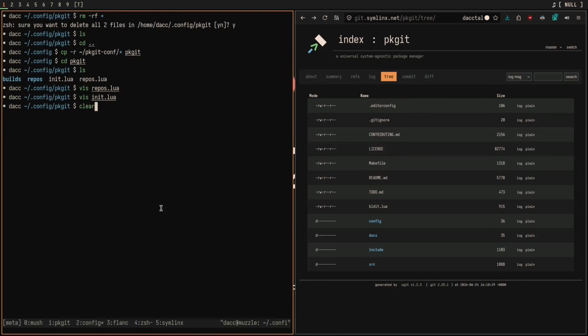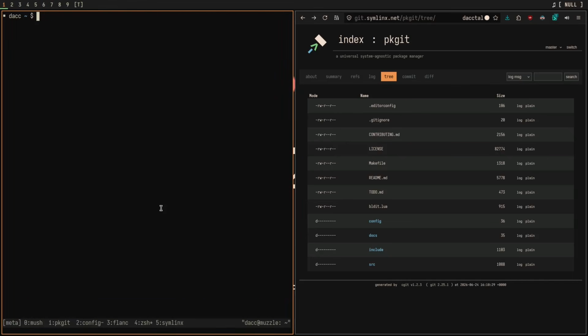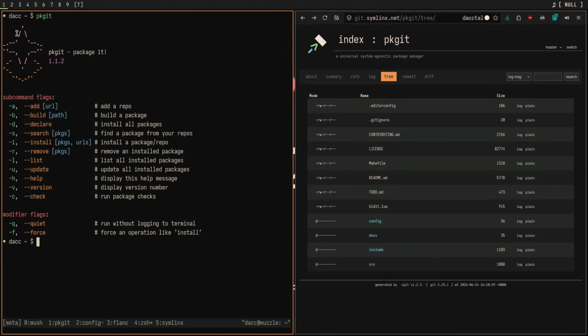Now let's go into actually using pkgit. There is a man page for pkgit, but we're just going to go off of the basic help page, which I have so carefully designed. The subcommand flags are the flags that you would run that actually do something. Like add will add a repo. This is a command. Build will build a package. This is also a command, and so on.